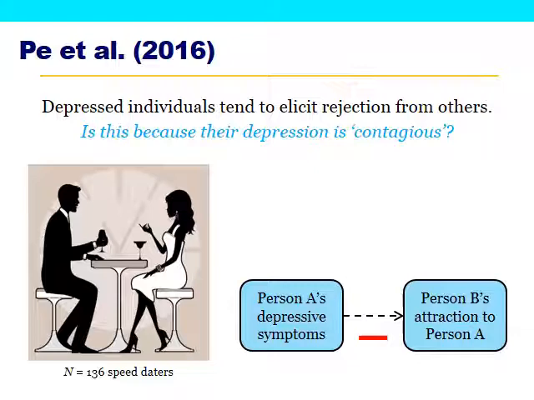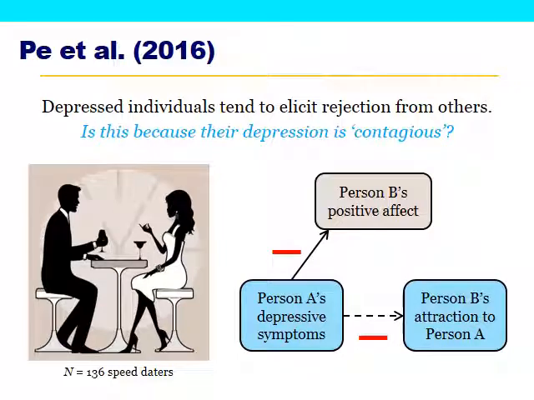Now, these authors not only wanted to demonstrate that this happens, but they also wanted to explain why it might happen by testing a potential mediator, namely person B's positive affect. In other words, if person A is kind of a downer, that rubs off on person B, and person B starts to feel less positive affect themselves.